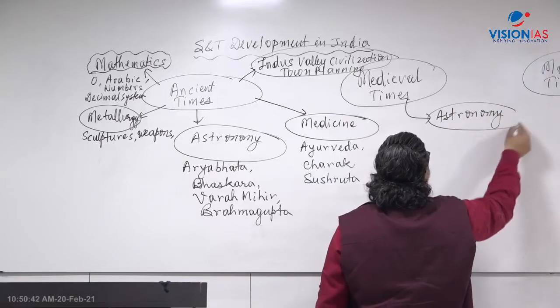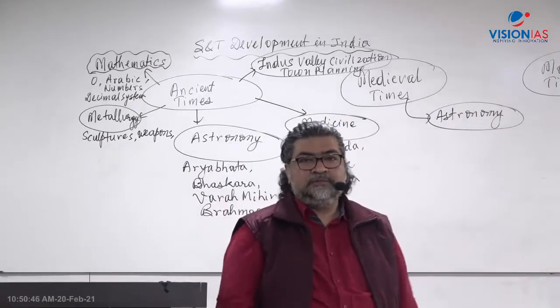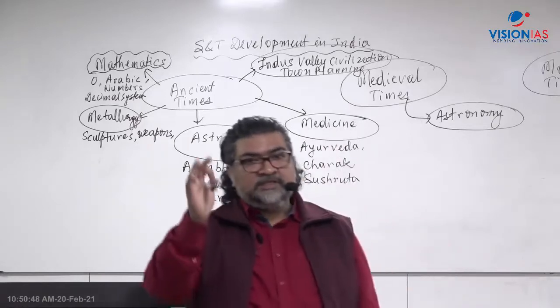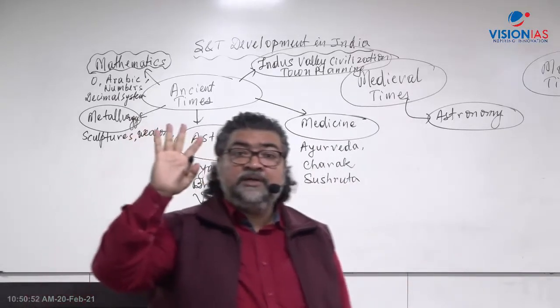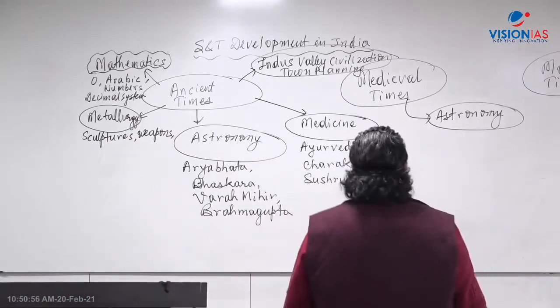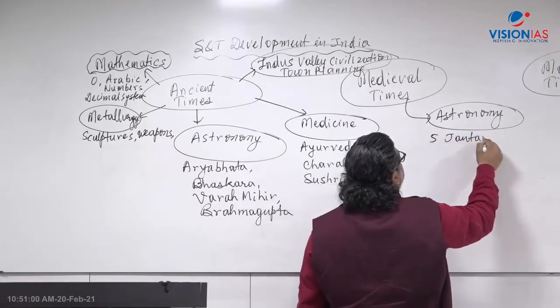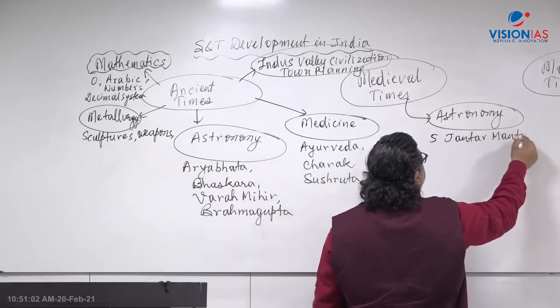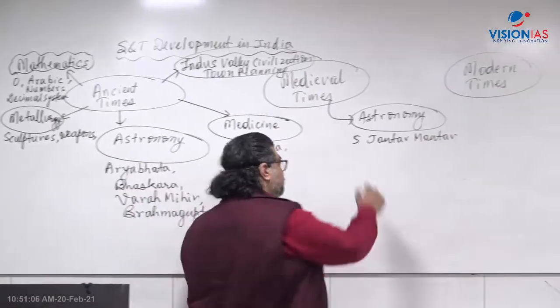And I'll give you a very good example here. You all are aware of that. Maharaja Sawai Jai Singh of Jaipur, Rajasthan, built 5 astronomical observatories, which we call Jantar Mantar. Right? 5 Jantar Mantars were built, and you are aware of the locations.